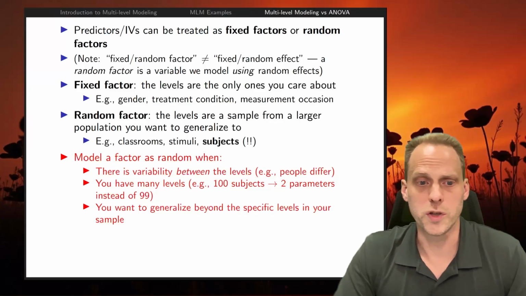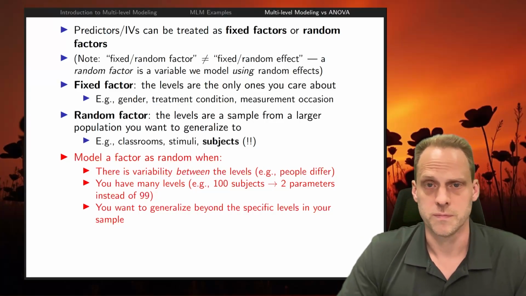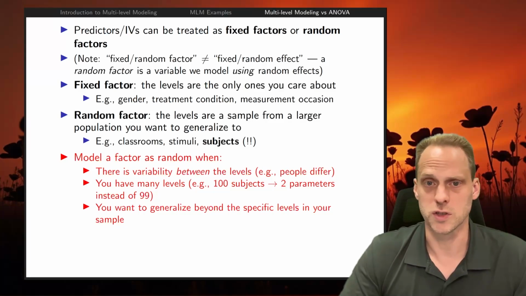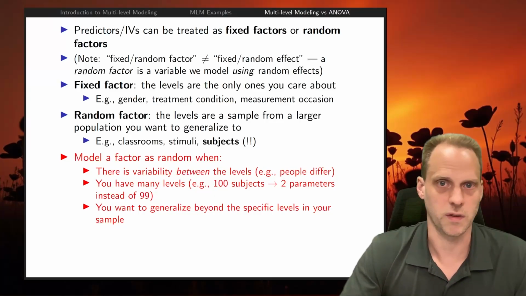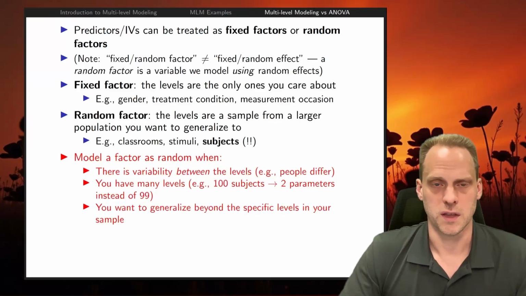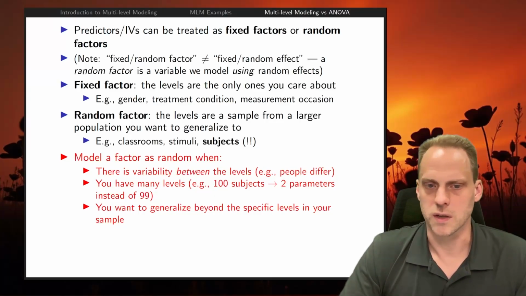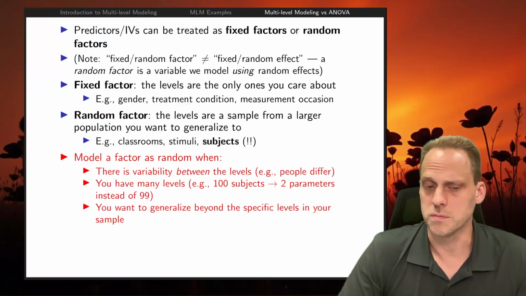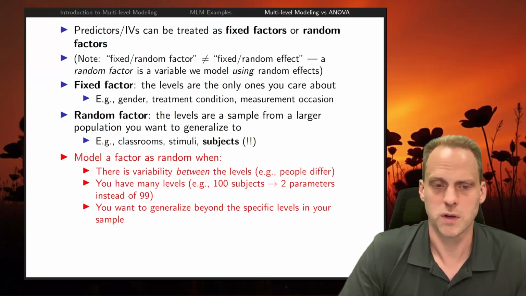So when would you model a factor as random? First, you assume that there is actually variability between levels. If you have repeated measures, you assume that people do have different averages over the occasions. If you have classrooms, you assume that there is an effect for the classroom. Some students in one classroom might generally be better than students in another classroom, or have different averages.